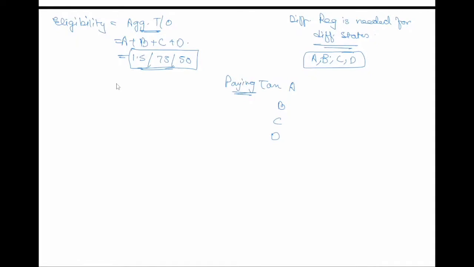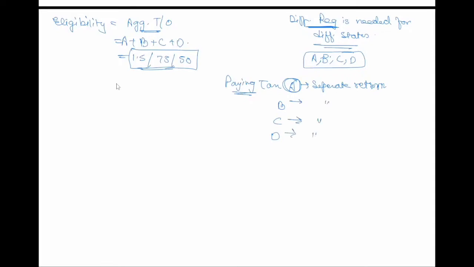This is a bit tricky, but yes, because that is why different registration is needed. For paying tax, A has to file a separate return, B same, C same, D also.